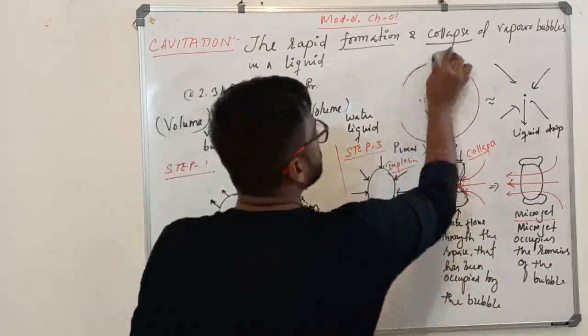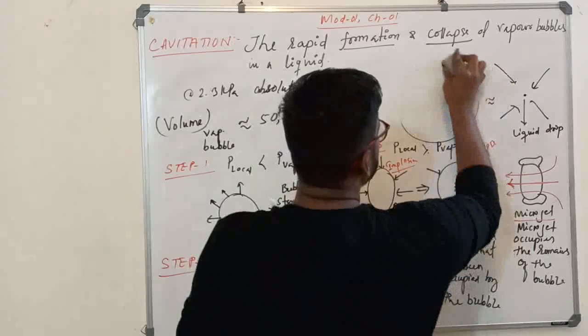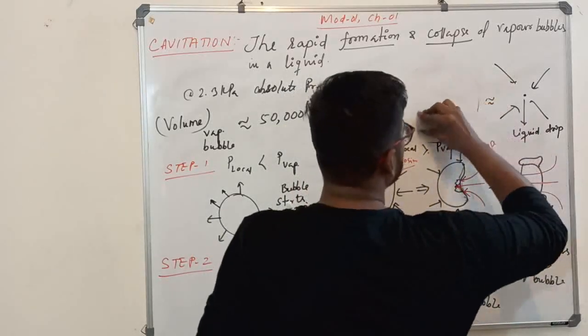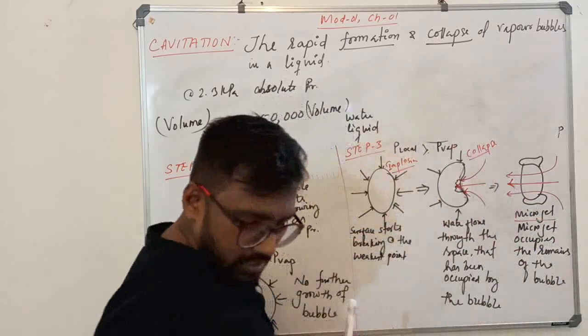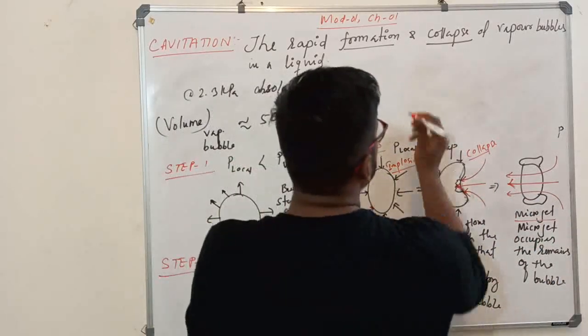Okay? So after step 3, it will create step 4.